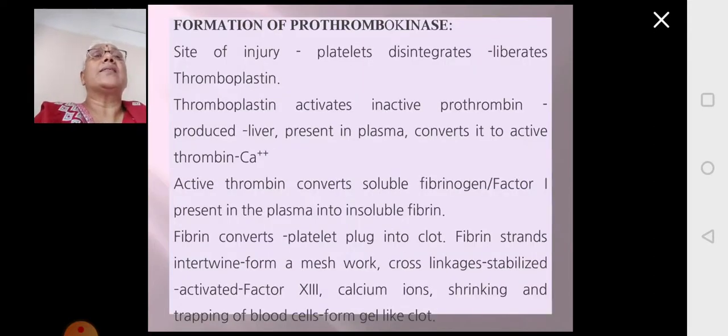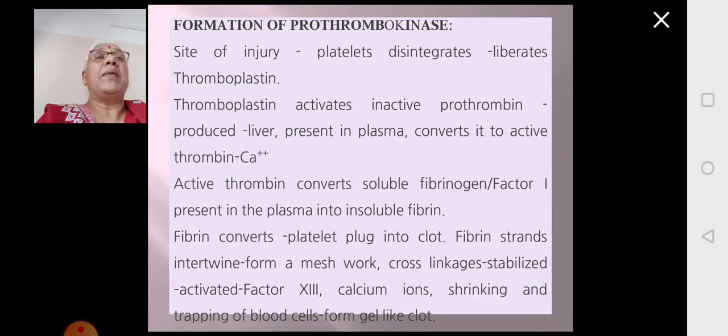So when there is an injury to the blood vessel, first the platelets are released. These platelets will break, they will disintegrate, and when they disintegrate, they will liberate thromboplastin. The thromboplastin is required to activate the next factor called prothrombin.